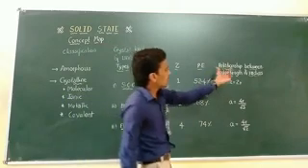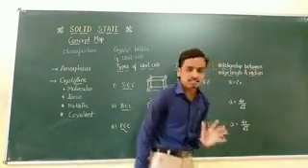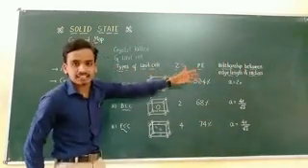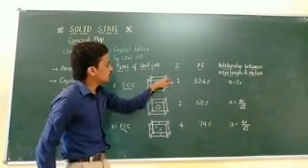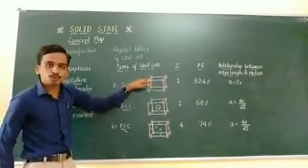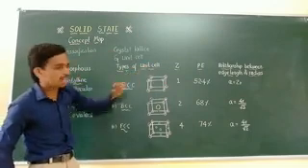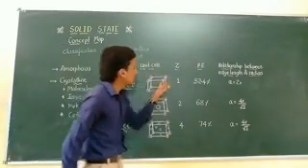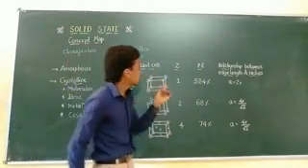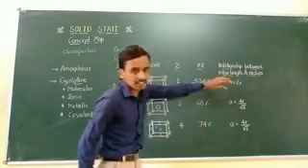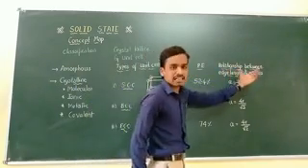And the last part of this study is the relationship between the edge length and the radius. Edge length means the distance between 2 adjacent lattice points. Here you can see these are the edge lengths. And what is the radius of these atoms? That is the relationship between the edge length and the radius.